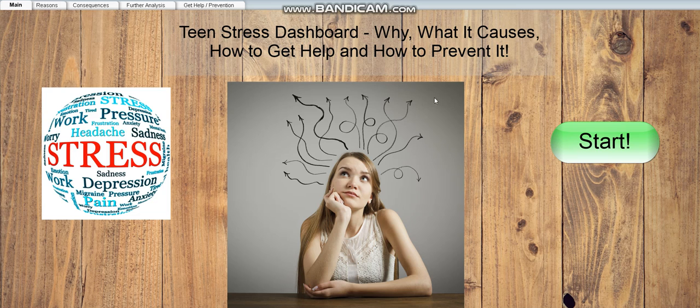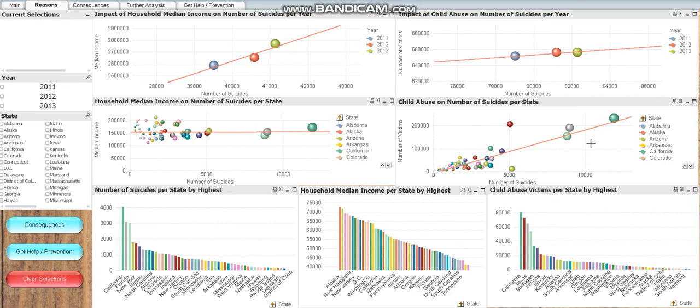This is my main page, and as in top left you can see I have 5 tabs including the main page. I will explain how my dashboard answers the business questions in the assignment, and I assume that only people in the US will use my dashboard as it is about the US. Firstly, we'll start with pressing the big start button, which brings us to the first page, which is reasons.